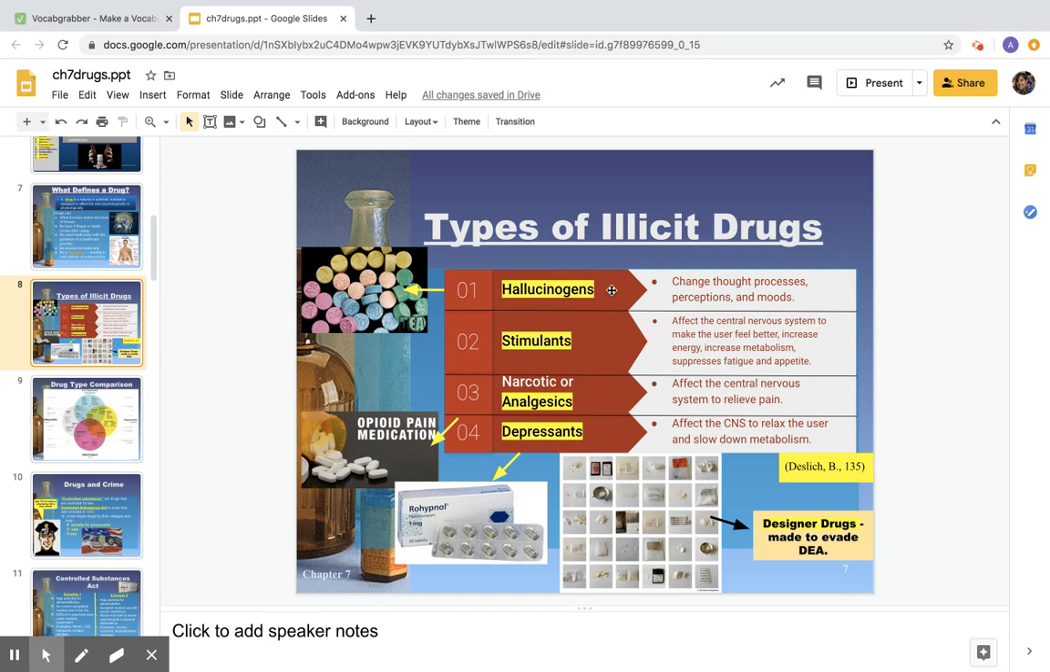Number 2 is a stimulant. A stimulant is going to affect the central nervous system. In doing so, it's going to make the user feel better. It's going to increase energy, so the person may feel like they have this boundless amount of energy to get things done. It'll increase metabolism, so oftentimes we see people lose their appetite and lose weight when under the influence of a stimulant. It will suppress fatigue, so they don't have the desire to go to sleep. Sometimes they'll report sleeplessness up to 2 days plus. What else can we see with that? And then, of course, they're going to suppress fatigue and that appetite.